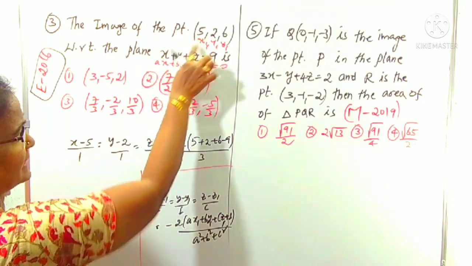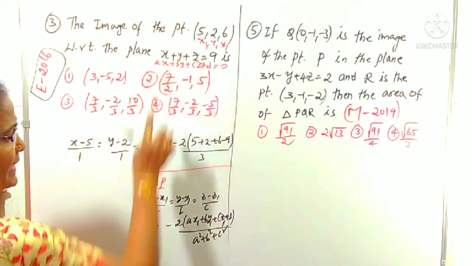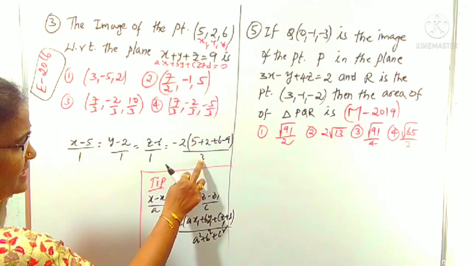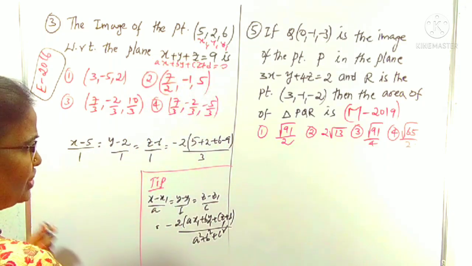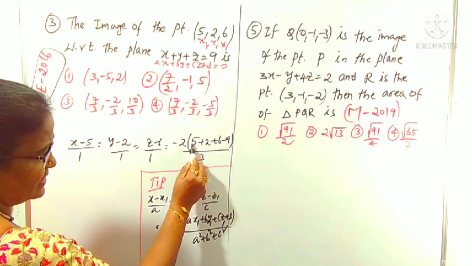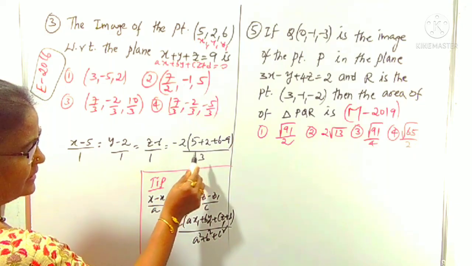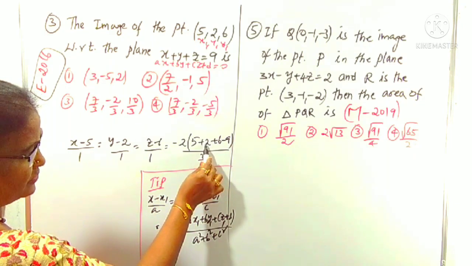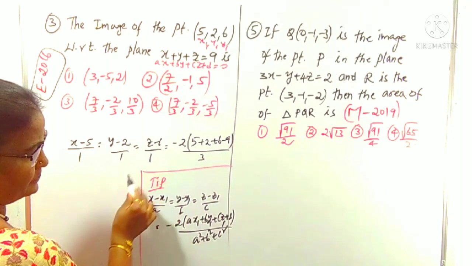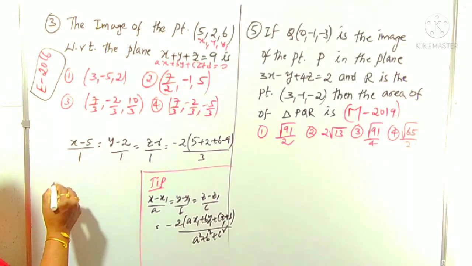5 plus 2 plus 6 minus 9, minus 2 times, by a square plus b square plus c square, that is 1 square plus 1 square plus 1 square, which is 3. So like that you can do the simple calculation. What is the simplification here? 5 plus 2 is 7, plus 6 is 13... the numerator comes to 4, so 4 by 3 means minus 8 by 3 we can get.